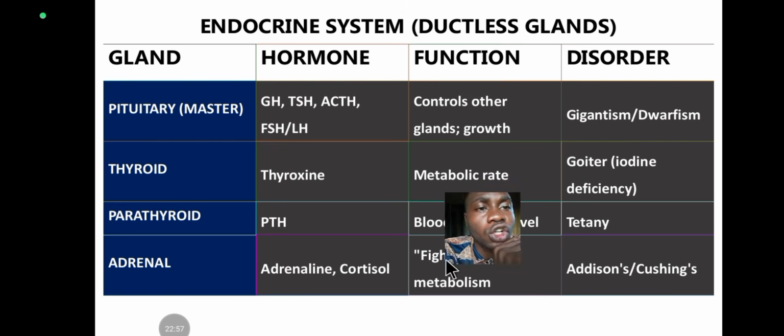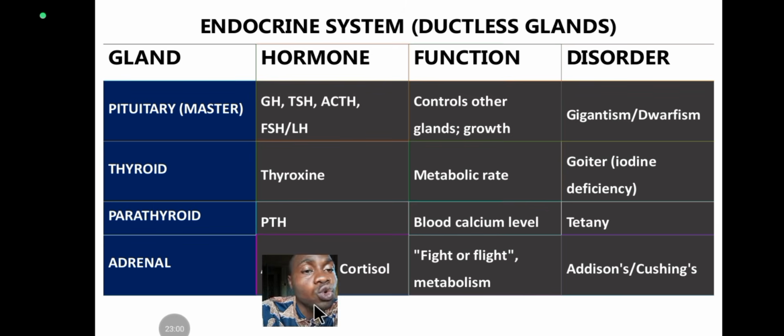Let's look at the function of each hormone. I didn't talk about that before, but let's look at it in depth. We have to be very fast. On the table on the screen, we have the endocrine system. They are ductless glands. They have no ducts. They secrete their hormones directly into the bloodstream.